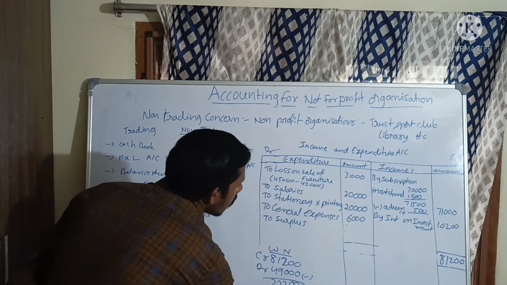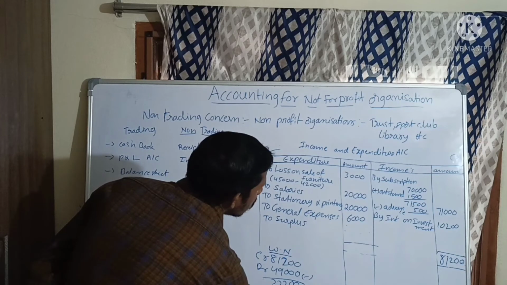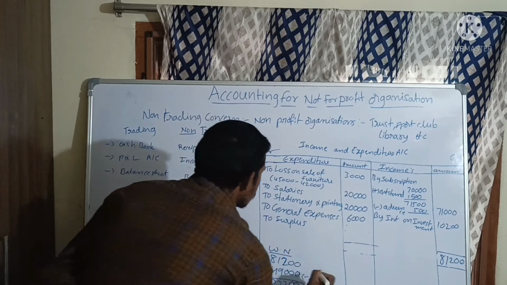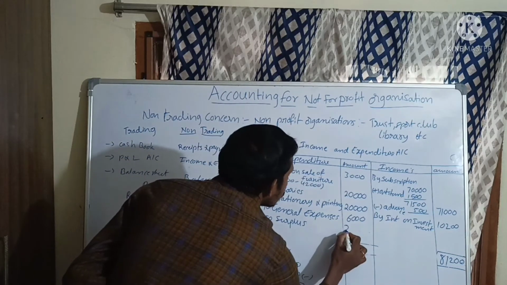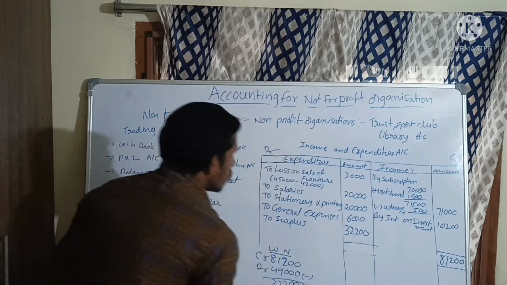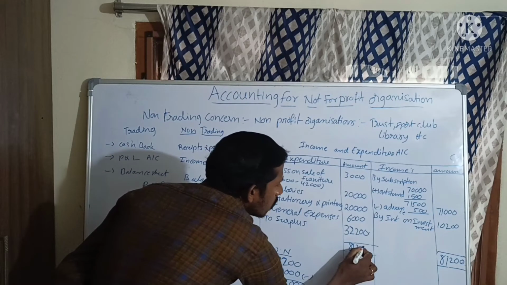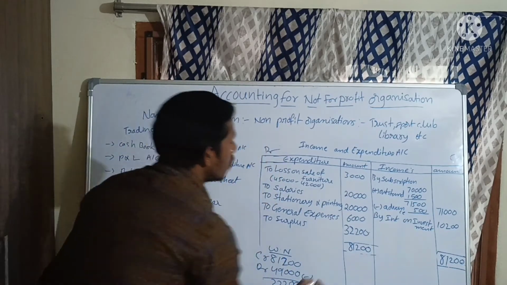And this value we are calling a surplus, the net profit. So 32,200 is the surplus. Now if you add the total, you will get 81,200.